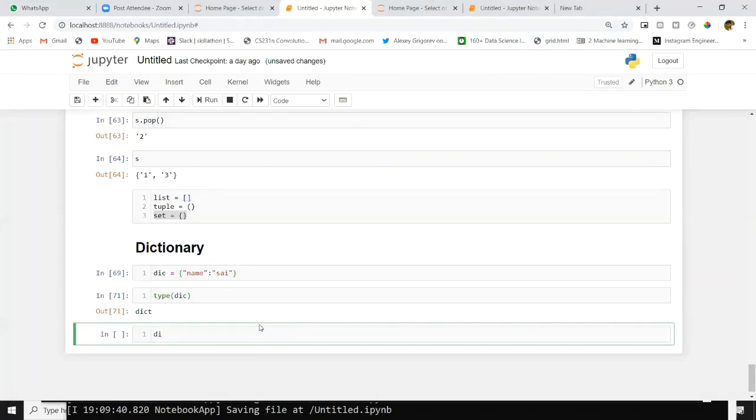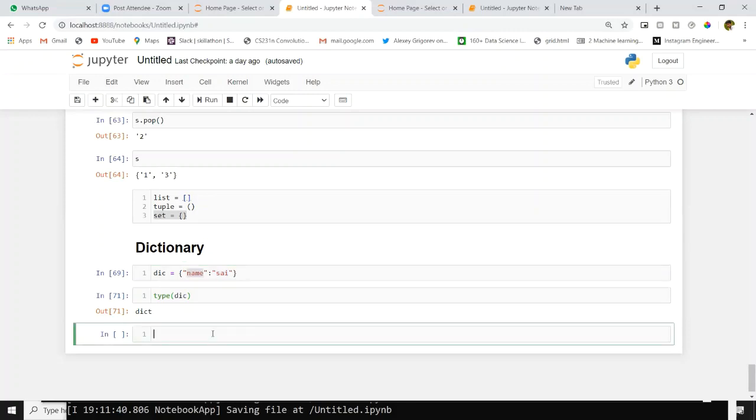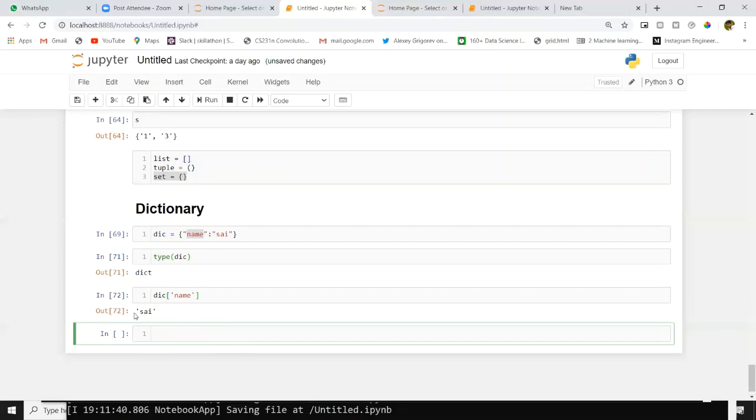Now we will access items from the dictionary. Here in the dictionary, this is called key. The value assigned to that key is a string value assigned to a key, called name. We will access these values with the help of keys. For suppose, square brackets, inside this I will pass the key. Now I will get my value as output. In general, we will use dictionaries where we want to store user information. In real time we will use dictionaries there.